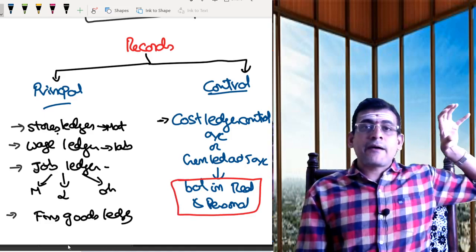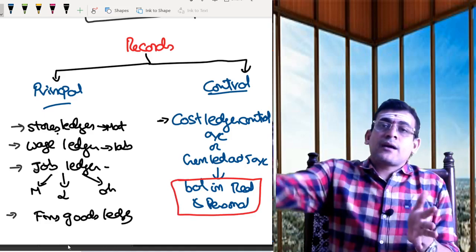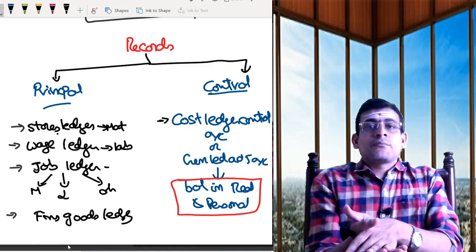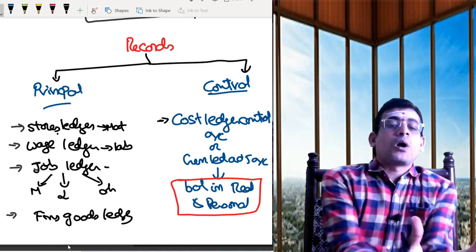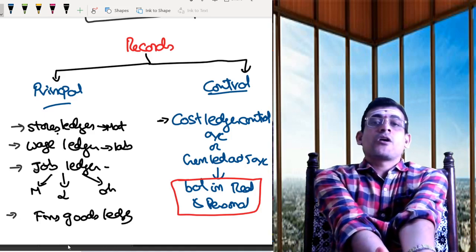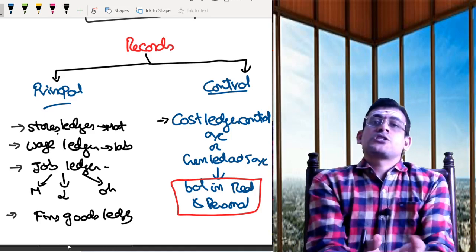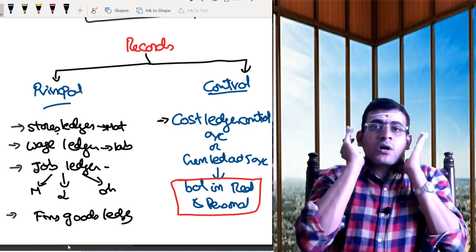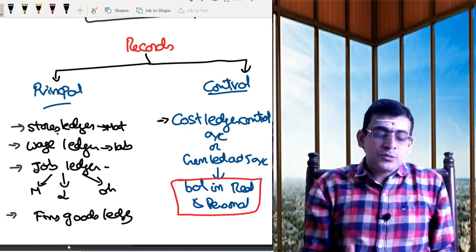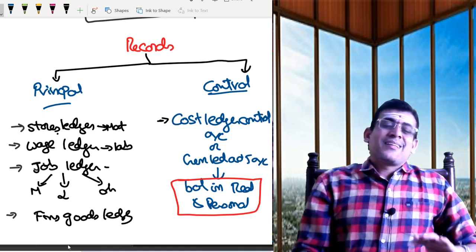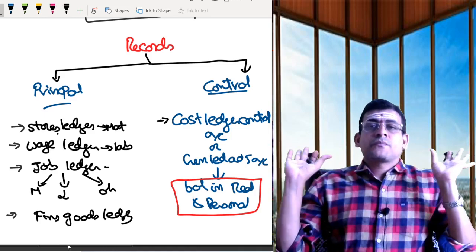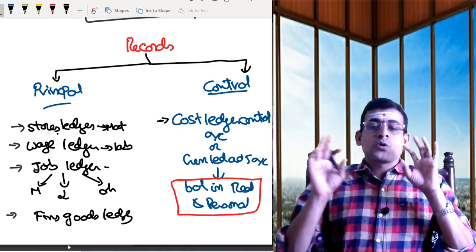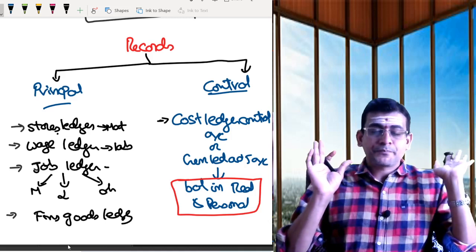Whatever balance you have as a part of real, and whatever balance you have as a part of personal, both will be consolidated together and brought into the system, and we call that the General Ledger Adjustment Account. Now this is a mixer of your real and your personal accounts, so both are grouped together.